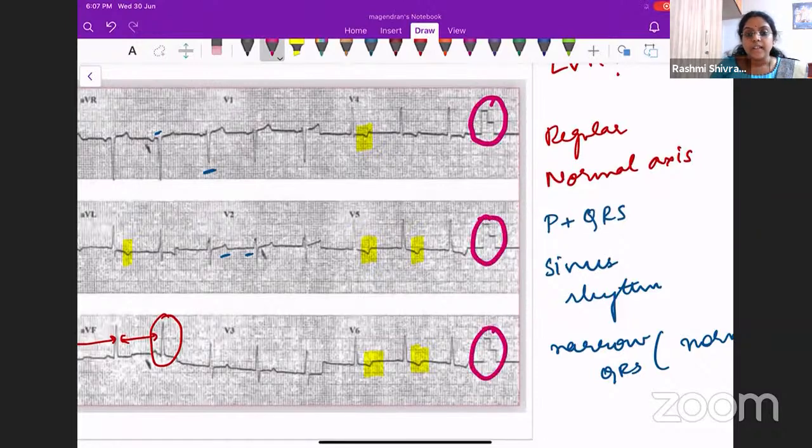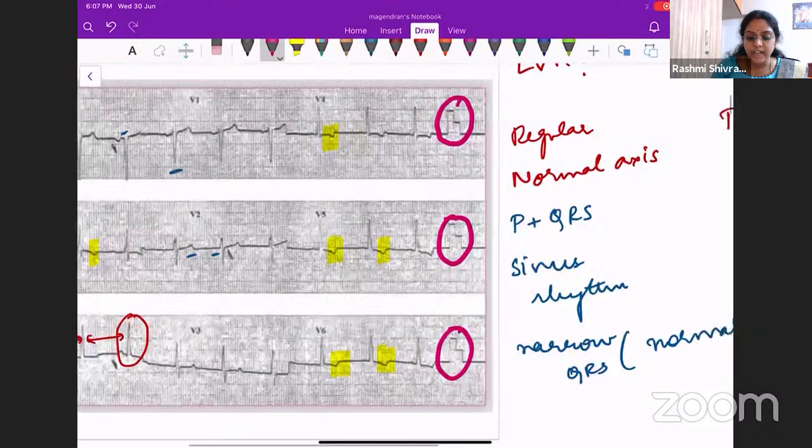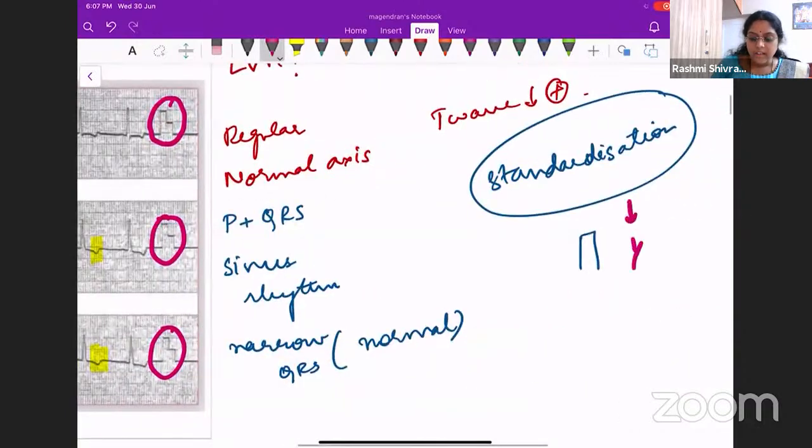What does this mean? This means that it is half standard. Why is it so? It is because this patient is having a left ventricular hypertrophy probably, and the QRS complexes are very long and they don't fit into that ECG paper. So to give you a better idea, what we do is the voltage is reduced, it is half standardized, so that you will be able to locate the waves properly. So that is called standardization. Standardization is very, very important.